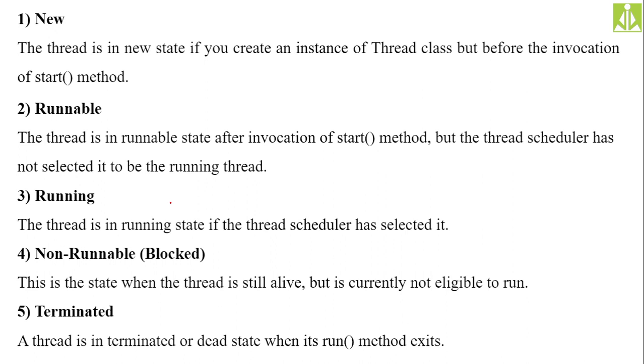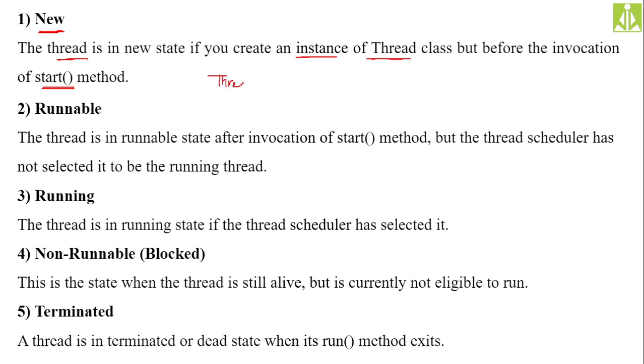Okay, the first, the new state. If we consider new state, it means we have just created the object of the thread class. There is a thread class available in java.lang package. If you create the object of this thread class, the thread will be in new state. Creating the instance is nothing but creating the object of thread class. Before the invocation of the start method, the thread will be in new state. That means you just have created the object of thread class.